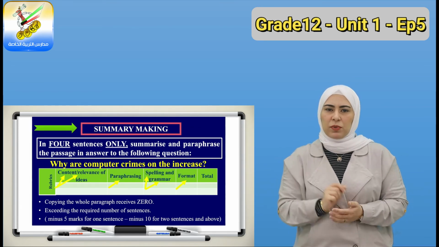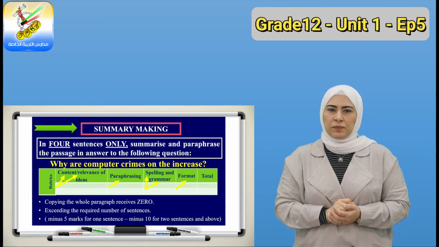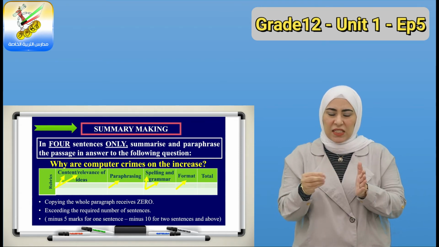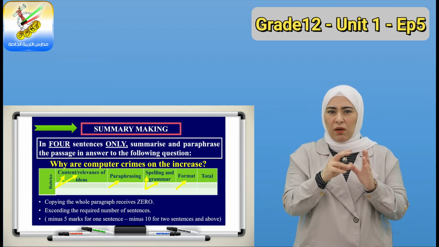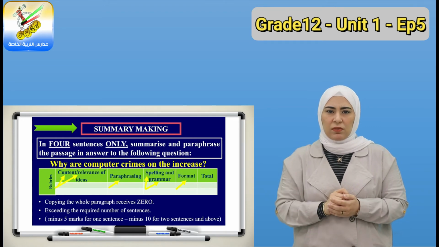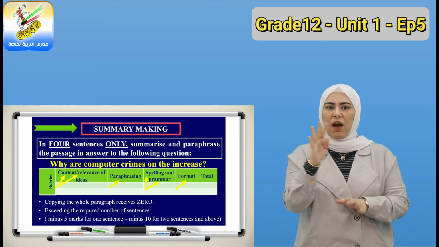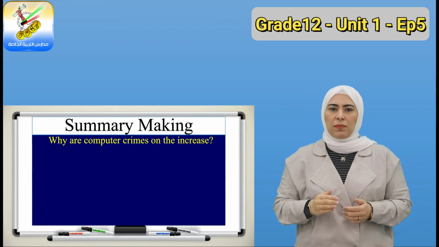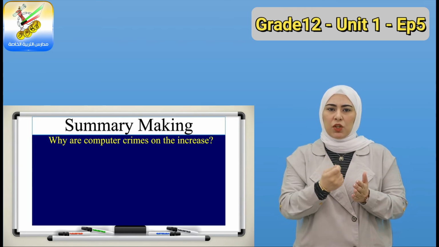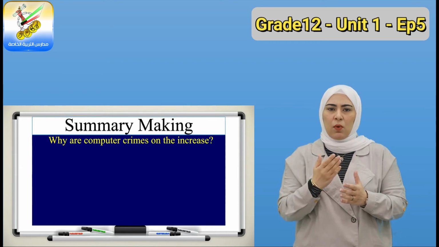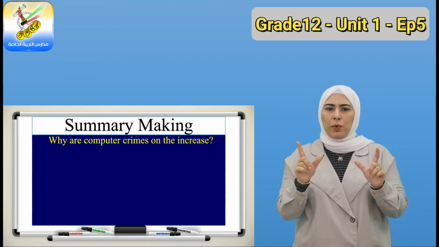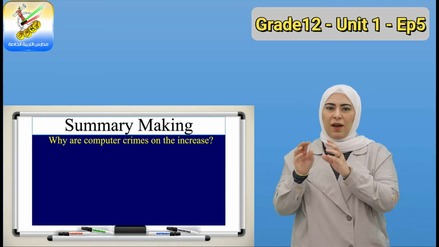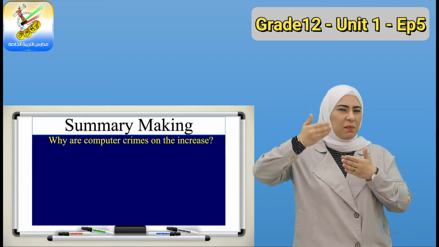Then total up the amount. If you copy the whole paragraph, you will receive a 0. Don't exceed the number of sentences asked from you. They ask for 4. Now, let's write our summary. Why are computer crimes on the increase? You go back to the passage that we read at the beginning of this episode and try to summarize first. Why are computer crimes increasing?